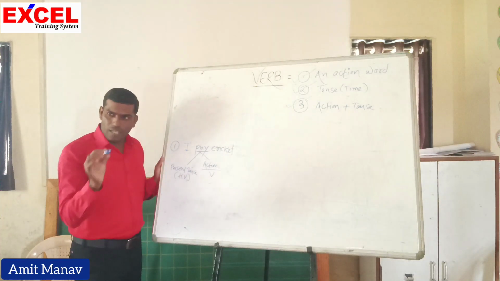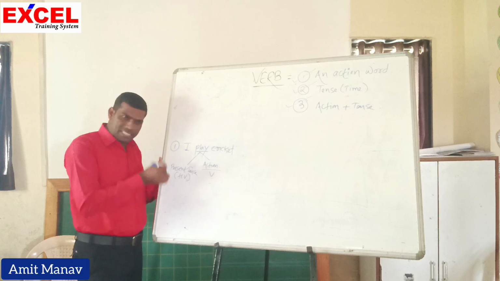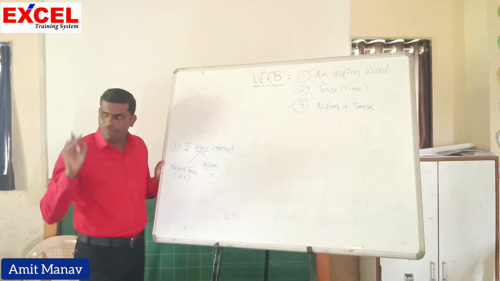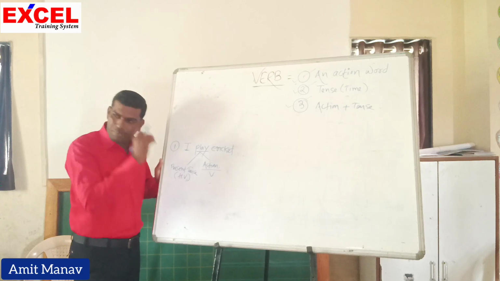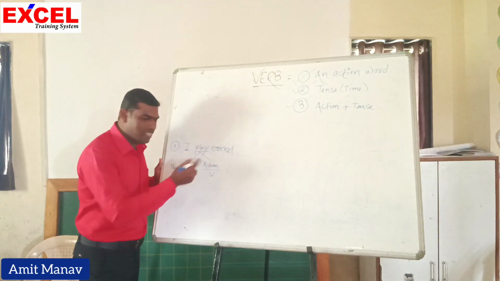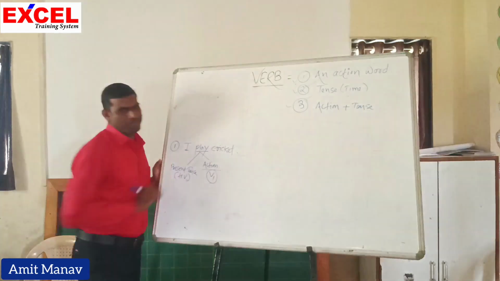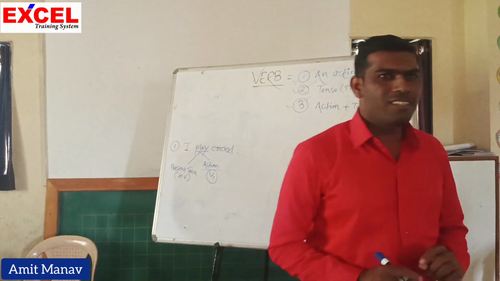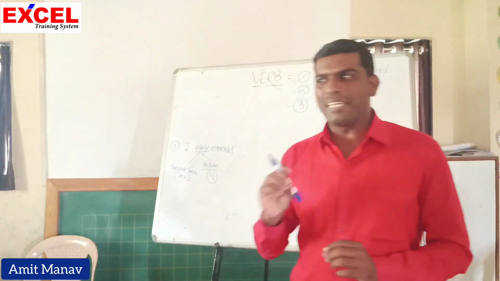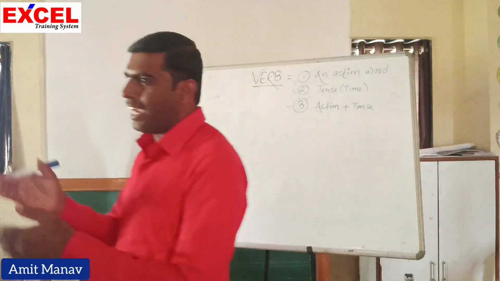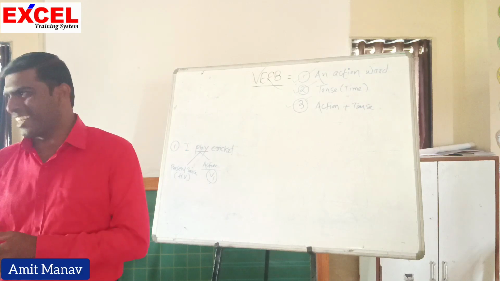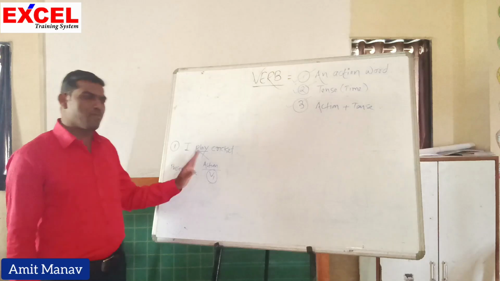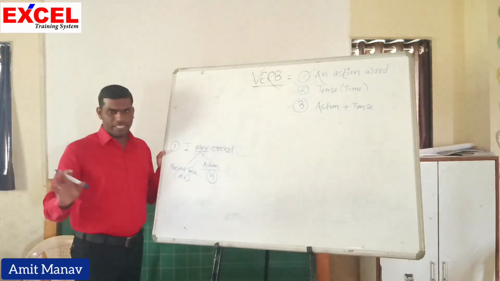So any verb that indicates the present tense as well as the action, I repeat, any verb that indicates the present tense and the action is called a V1. Very simple. Why do we call it a V1? Because that verb indicates you the present tense, at the same time it indicates the action. Therefore, we call it the present tense or the first form of the verb. Did you get this point?